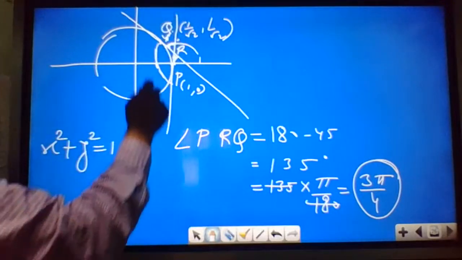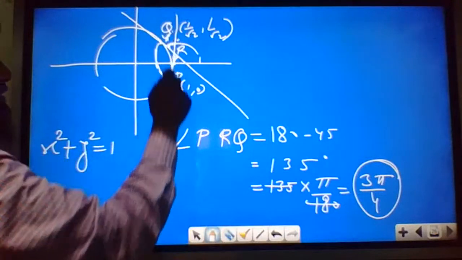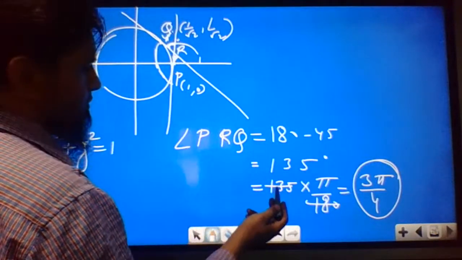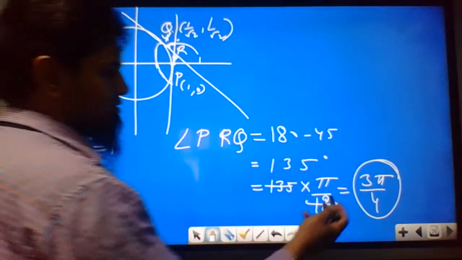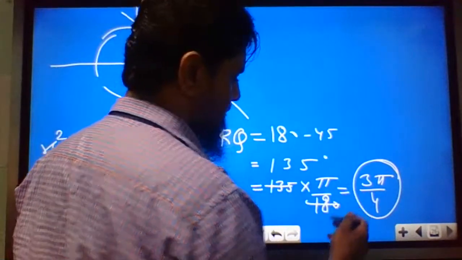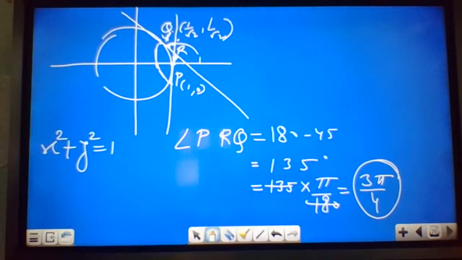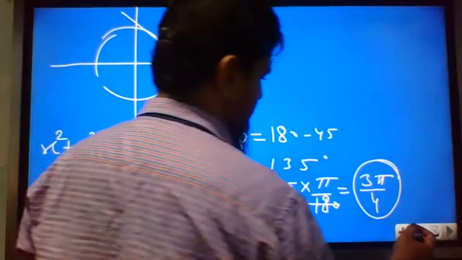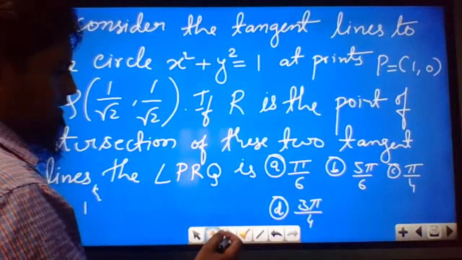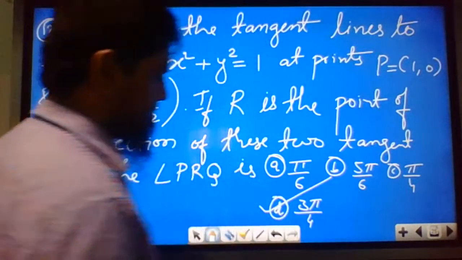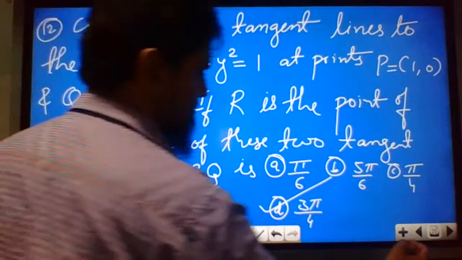The straight line makes 180 degrees. 180 minus 45 is 135. So if you convert into radians, you have to multiply by pi by 180. So you will get 3 pi by 4. The correct answer is option D, 3 pi by 4.